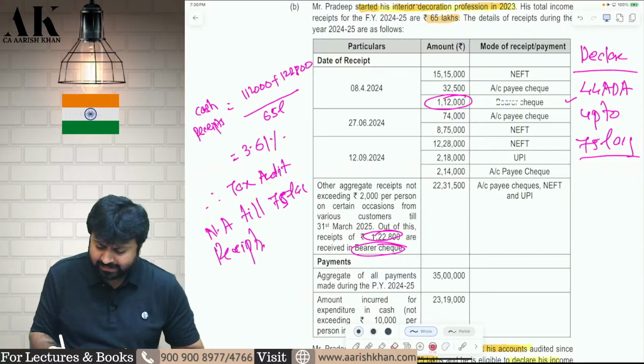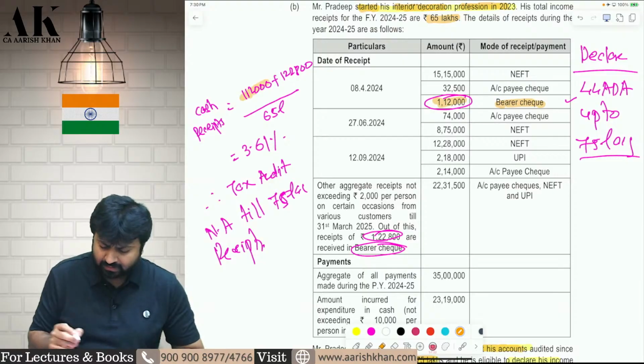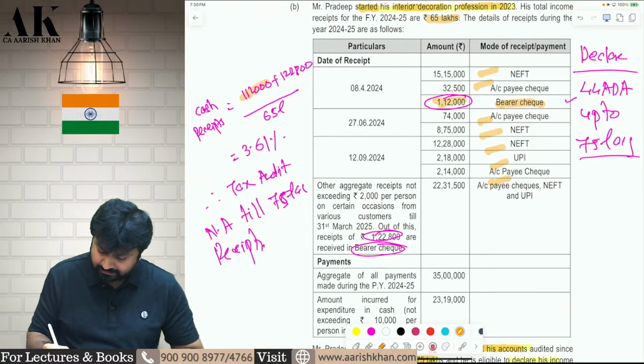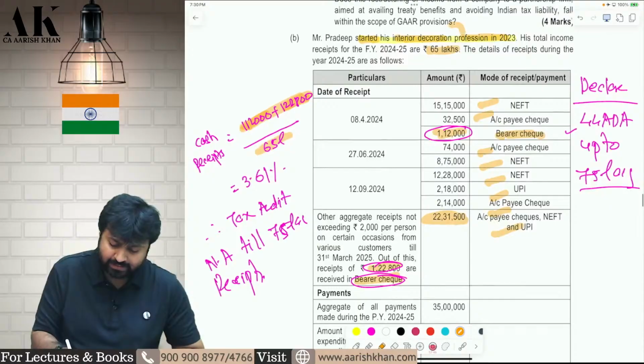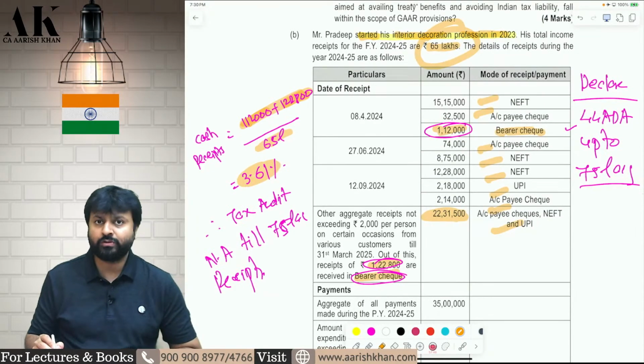What will come in cash receipt? This bearer cheque will also be part of cash receipt. So this 1,12,000 will be cash receipt. Apart from that, the rest are all online receipts. Now out of this 22,31,000, this 1,22,000 is also received by bearer cheque. Therefore, this 1,22,000 is also cash receipt. Therefore, the total cash receipt of these two divided by total receipt of 65 lakhs amounts to 3.61%.